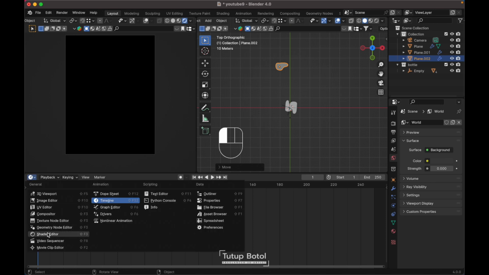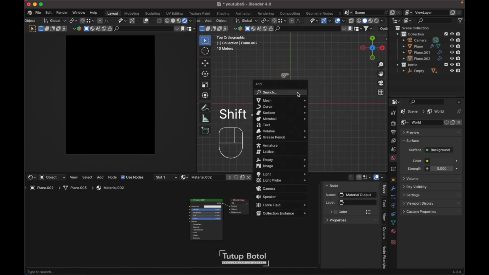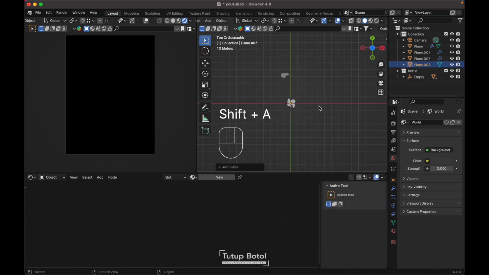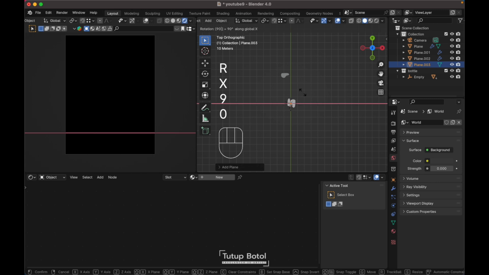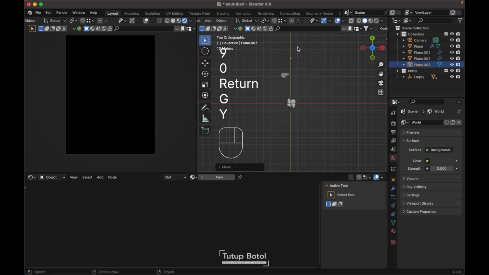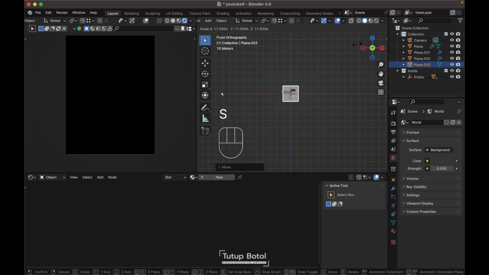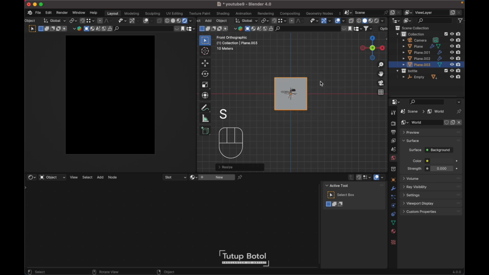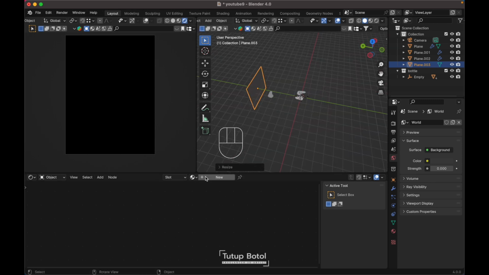Let's change it to shader editor. Press Shift A, mesh, add a plane, RX 90 degree. Press GY, move it back here. S to scale it, it shall be the background. New material.